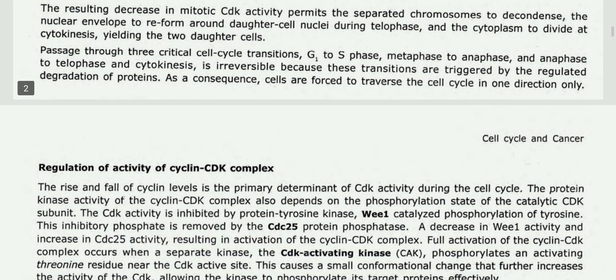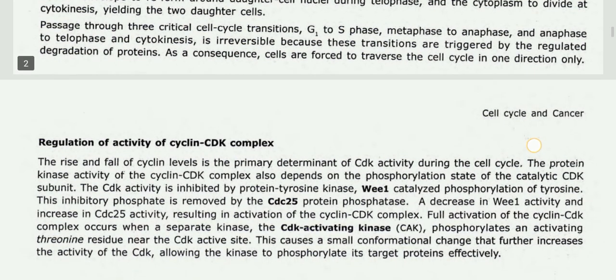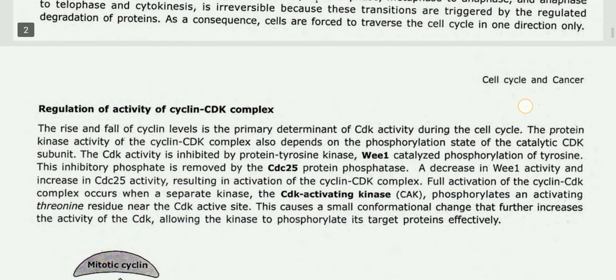Passage through three critical cell cycle transitions, G1 to S phase, metaphase to anaphase, and anaphase to telophase and cytokinesis, is irreversible because these transitions are triggered by the regulated degradation of proteins. As a consequence, cells are forced to traverse the cell cycle in one direction only.